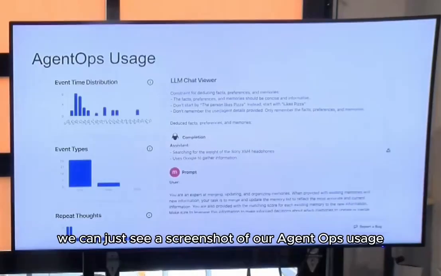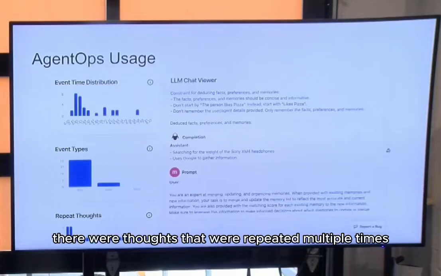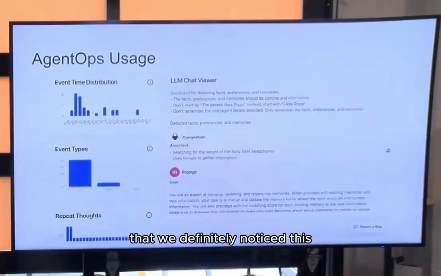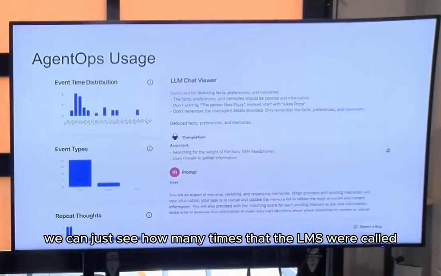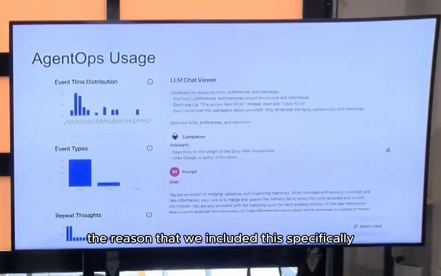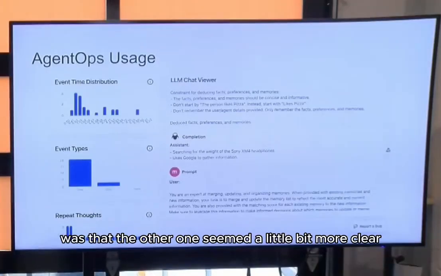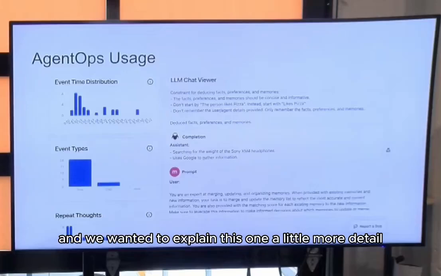And so we can just see a screenshot of our AgentOps usage. As you can see, sometimes there were thoughts that were repeated multiple times. We definitely noticed this, that MultiOn would repeat that it's looking for the same dress multiple different times. Also, we can just see how many times the LLMs were called. The reason that we included this specifically was that the other ones seemed a little bit more clear, and we wanted to explain this one in a little more detail.